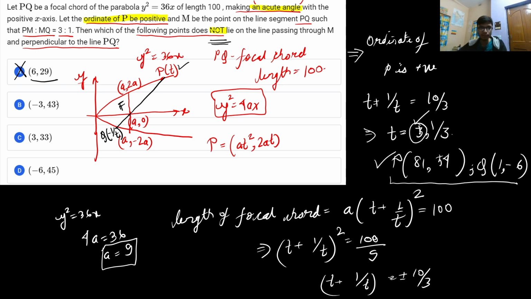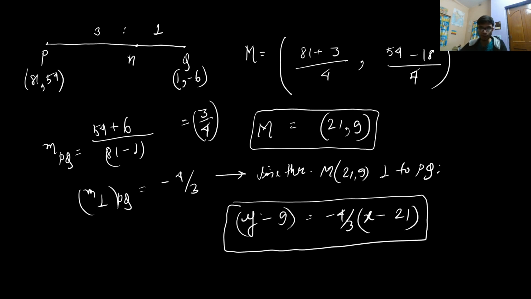Now let us take minus 3 comma 43. If you put 43 over here, 43 minus 9 is equal to 34. The right hand side will be minus of 4 by 3 into 3 minus 21, that is 18 into, that is minus of 24. So 24 is not equal to 34.